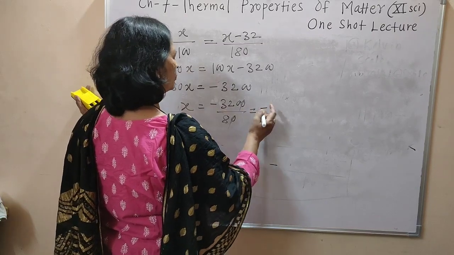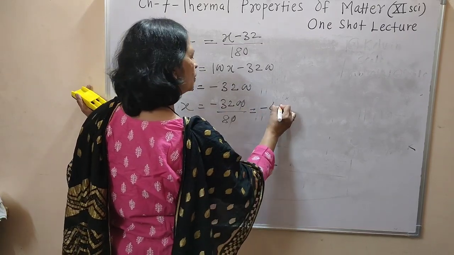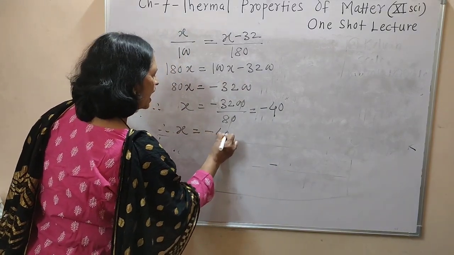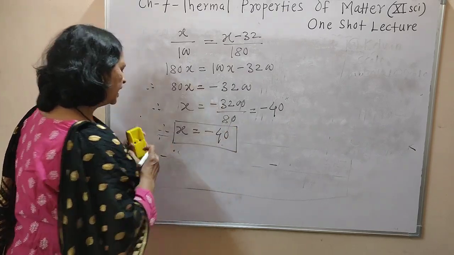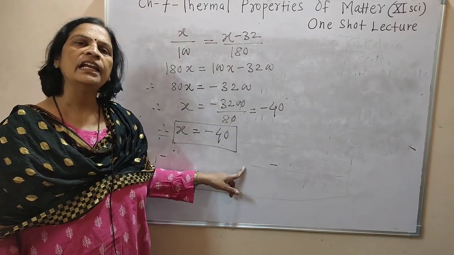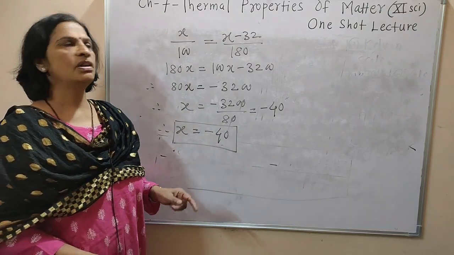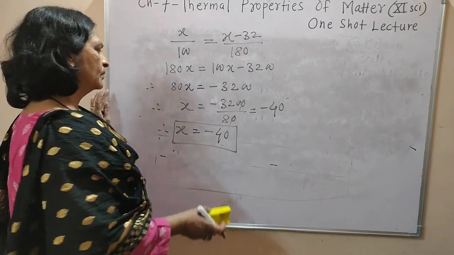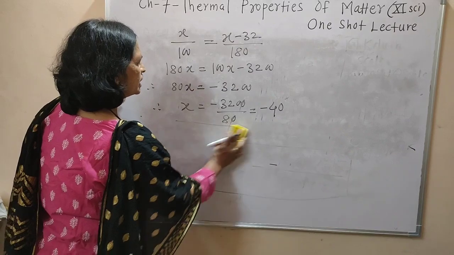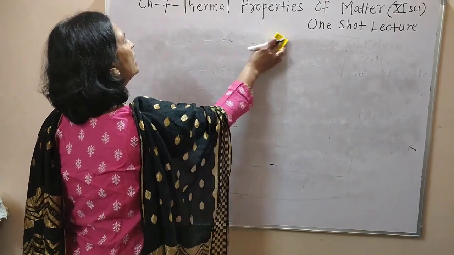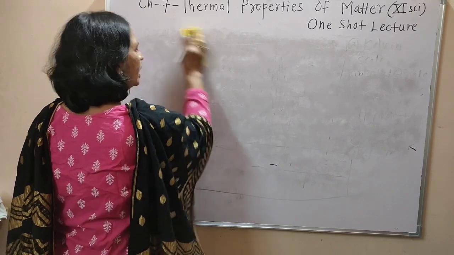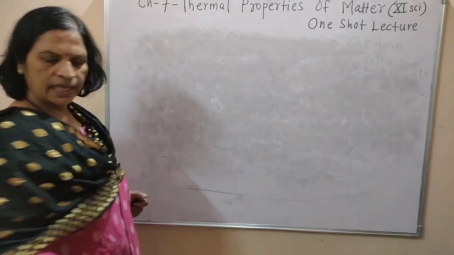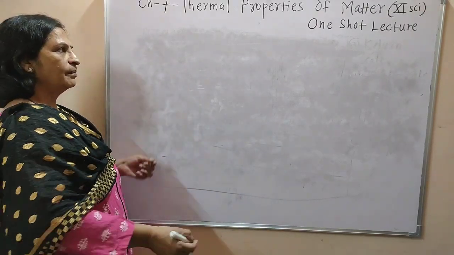8 4s are 32 and 0 is there, means x is equal to minus 40. At this value the degree Celsius and Fahrenheit scales are exactly equal. Understood? And that is the NEET question that was already asked in the NEET exam. Okay, in this manner we can convert one scale into another scale. Understood?